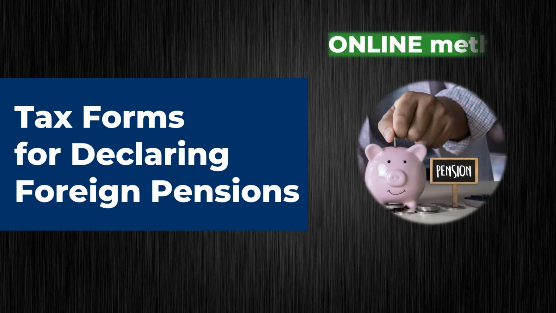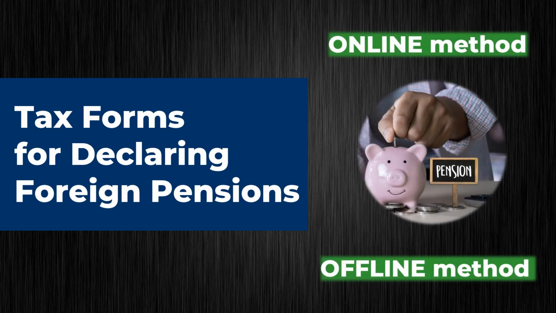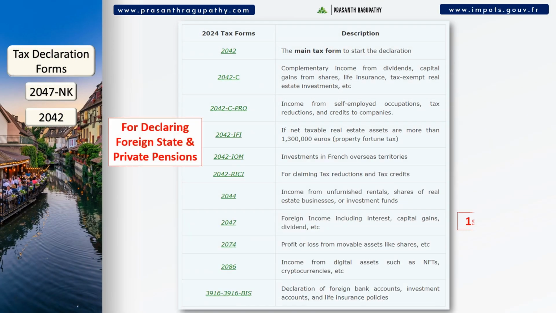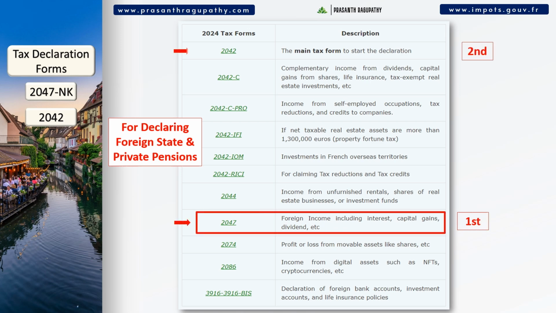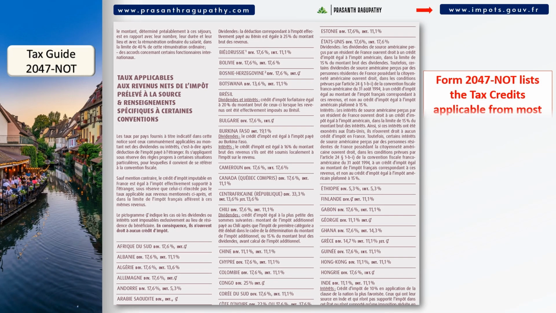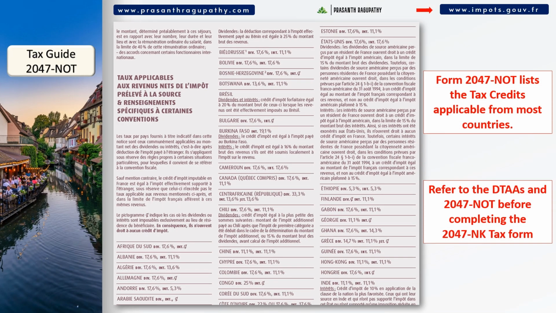In this video, I will be explaining both the online and offline declaration methods. If you are submitting an offline income tax declaration, you can skip the online part. We must declare the foreign pension income first in Annexure 2047 and then carry forward them to the relevant sections in the main tax form 2042. The Annexure 2047 notice, a tax guide about foreign income, helps in completing the 2047 form. It also lists the tax credits applicable for income from various countries.